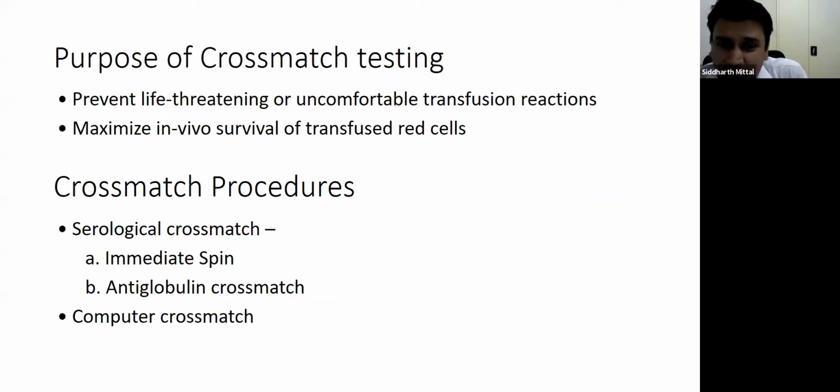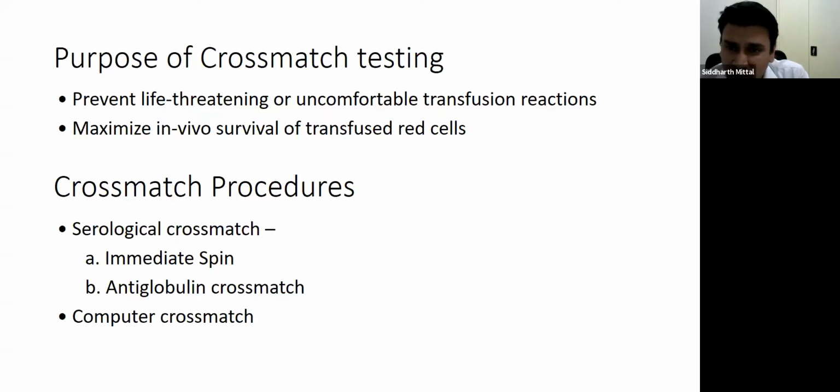The purpose of cross-match testing is actually mainly 2. It's mainly to prevent transfusion reaction, and second, to maximize the survival of transfused red cells in vivo. Also, cross-match serves 2 goals. One, it detects any ABO errors due to patient misidentification or donor unit mislabeling, and second, it acts as a method to detect antibody.